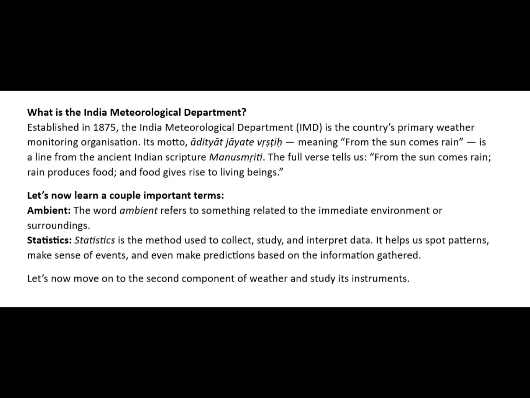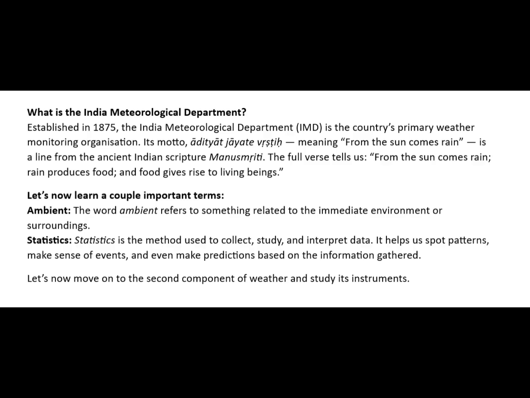What is the India Meteorological Department? Established in 1875, the India Meteorological Department, IMD, is the country's primary weather monitoring organization. Its motto, "Ditit Jate Vi," meaning "from the sun comes rain," is a line from the ancient Indian scripture Manusmriti. The full verse tells us, from the sun comes rain, rain produces food, and food gives rise to living beings.